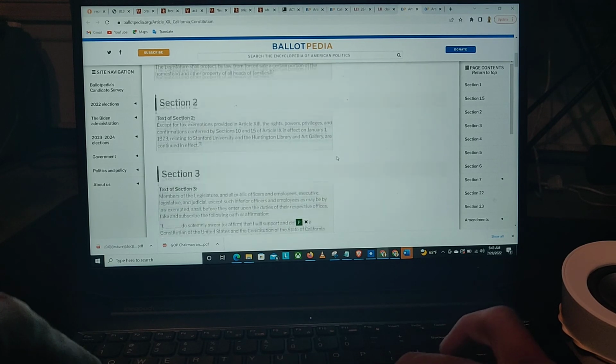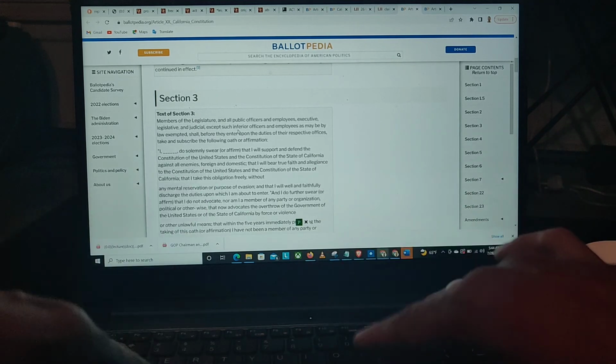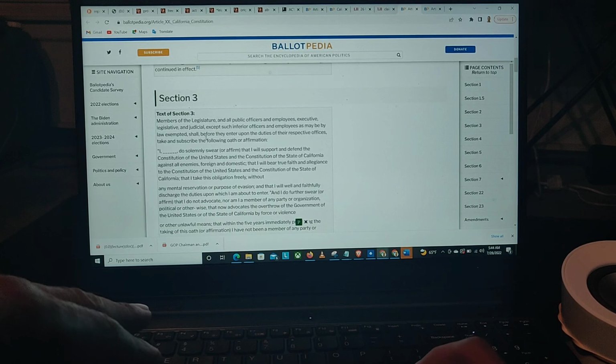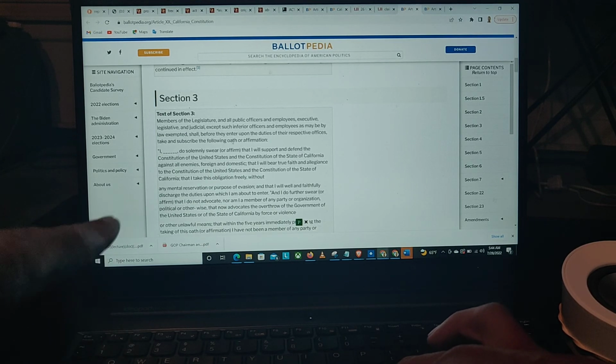Is that every member of the legislature and all public officers and employees, executive, legislative and judicial, except such inferior officers and employees as may be by law exempted, shall, before they enter upon the duties of their respective offices, take and subscribe the following oath.